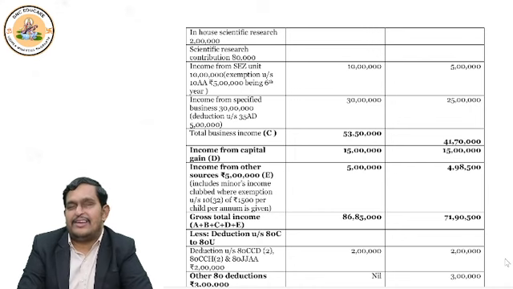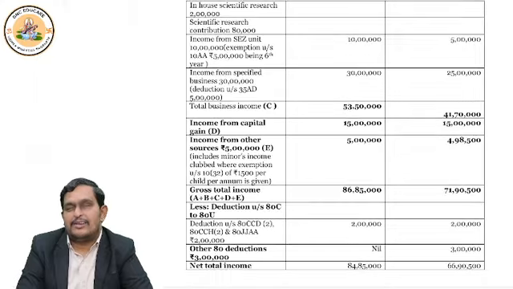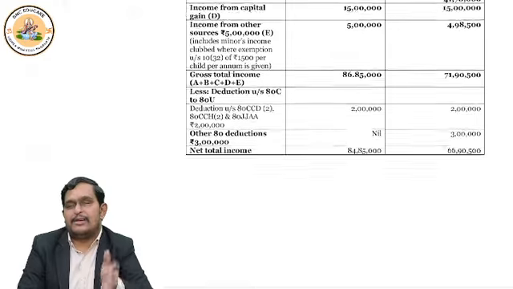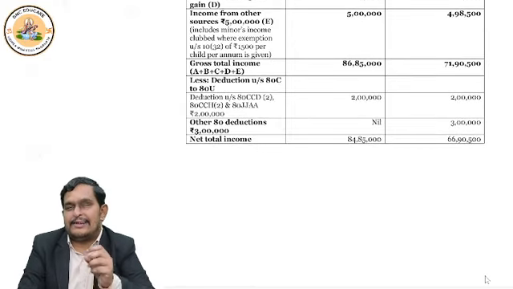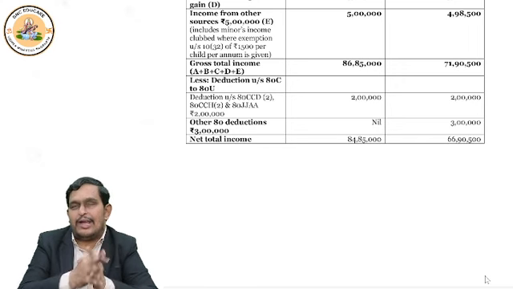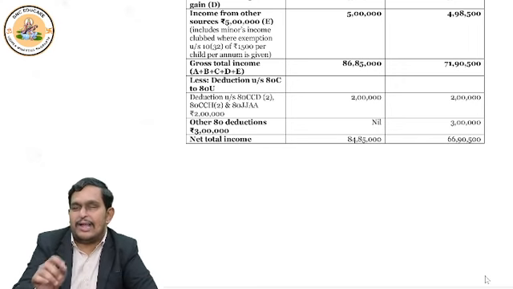This way we got income under 5 heads. We did a proper comparative study, and this will always act as a reference for you. Okay, so hopefully you would have written all the notes. Now, deductions come. I already said that 80CCD subsection 2, 80JJAA, 80CCH subsection 2, these three sections, you will get deduction under both the schemes. That's why if the amount is 2 lakhs, under default also 2 lakhs is allowed, and optional also 2 lakhs is allowed as deduction.